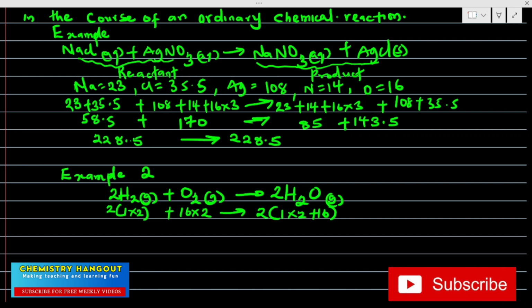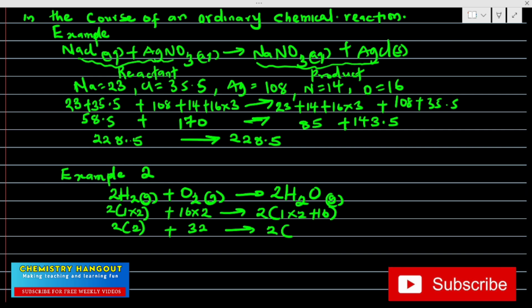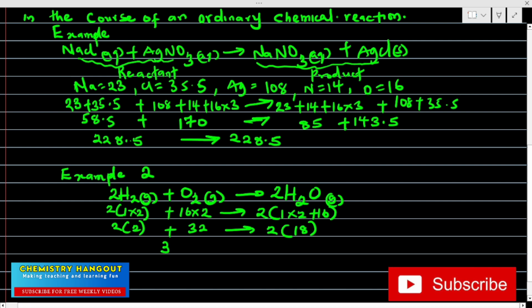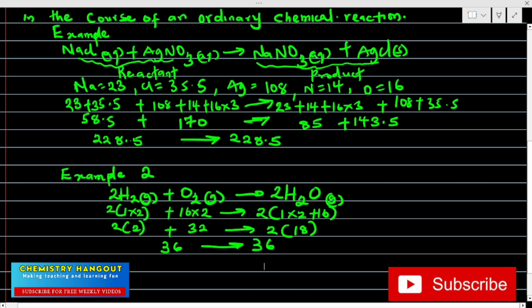I hope this is clear. So from here we have 2 into bracket 2 plus 32, going to 2 into 1 times 2, that's 2 plus 16, that's 18. So this becomes 4 plus 32, that gives us 36, then 2 times 18, that will give us 36. So the law of conservation of mass holds also. I want to believe that this is clear.